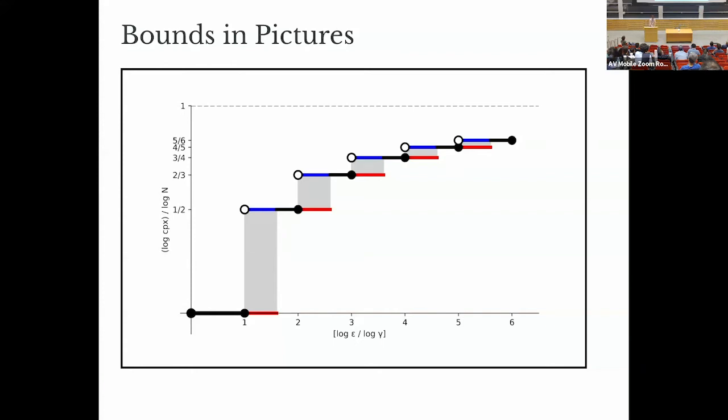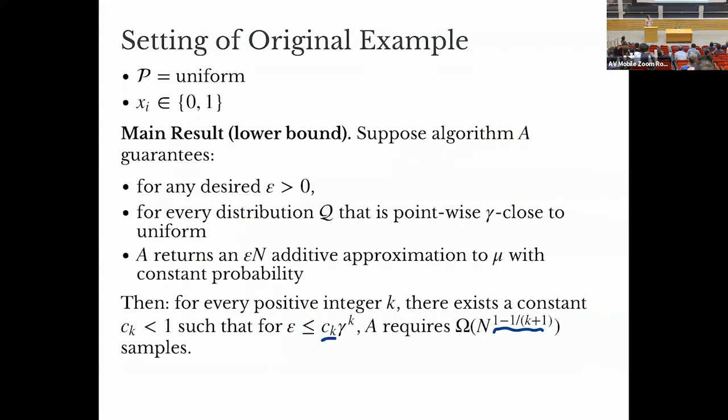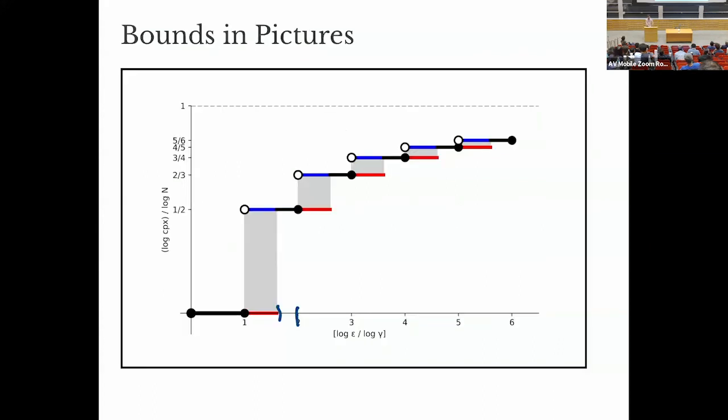So the width of this region where the lower and upper bounds match exactly is determined by these constants ck from the lower bound here. So the larger these are, the closer they are to 1, the wider these regions are where the lower and upper bounds match. And so we have this really strange complexity from looking at where we have these black lines, because these demonstrate these islands of stability, where if I perturb epsilon a little bit, it doesn't change my asymptotic sample complexity needed to estimate the sum.